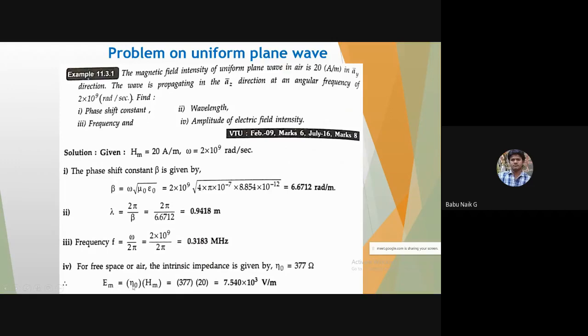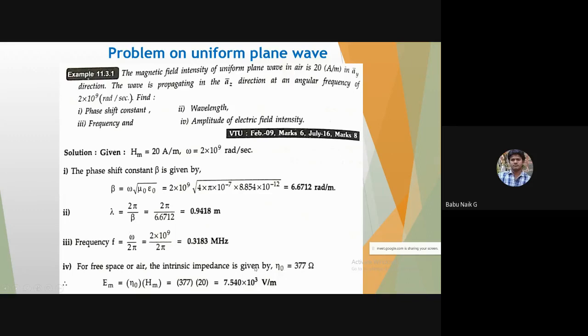We have the intrinsic impedance for both electric field and magnetic field, that is the ratio eta is equal to Em by Hm, the electric field over the magnetic field. So we'll get the resistance here, which in free space is 377, and given that the magnetic field is 20, we'll get the electric field as 7.540 into 10 to the power of 3 volt per meter.